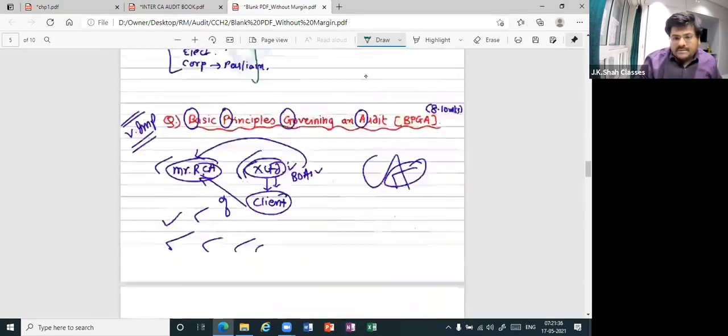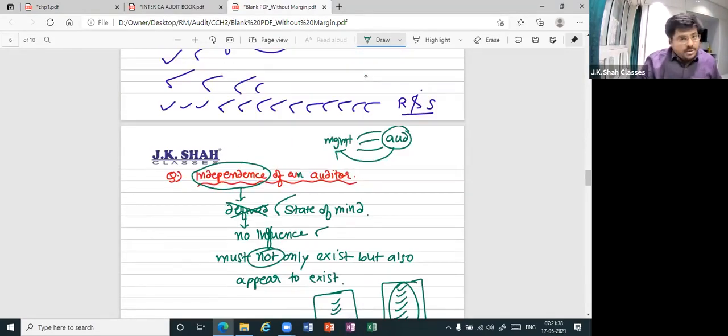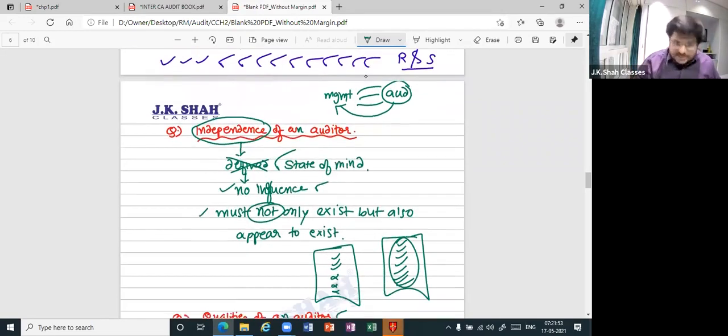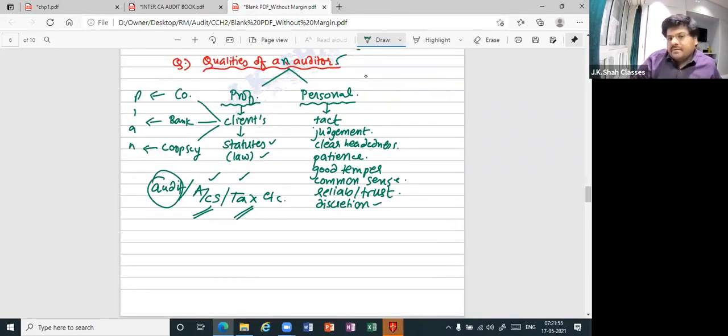Okay. Apart from that, thereafter, what we did is independence. Small concept, but yet important. When you talk about independence, what is the definition? It cannot be defined. Why? Because it's a state of mind. Basic meaning is there should not be any influence. Independence must not only exist, it should also appear to exist. Perfect.